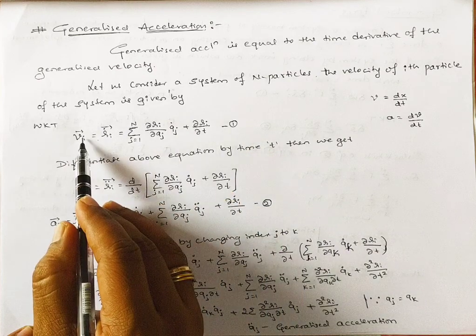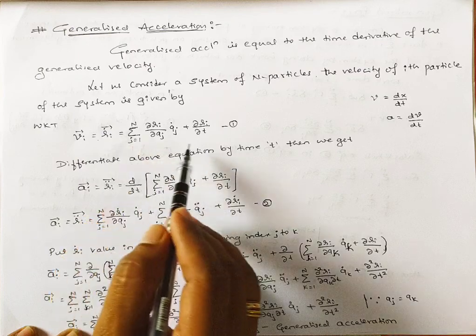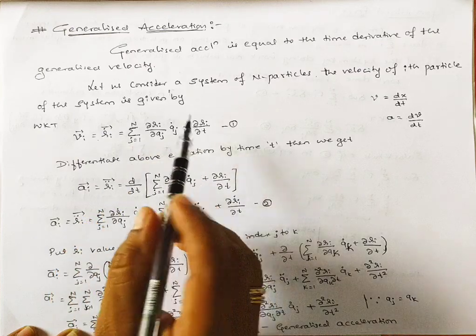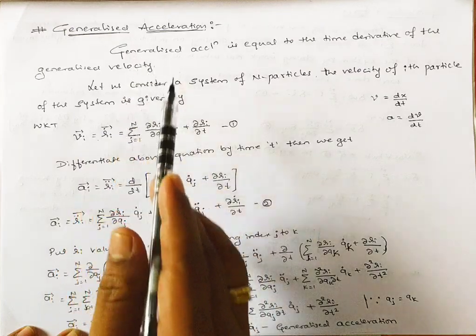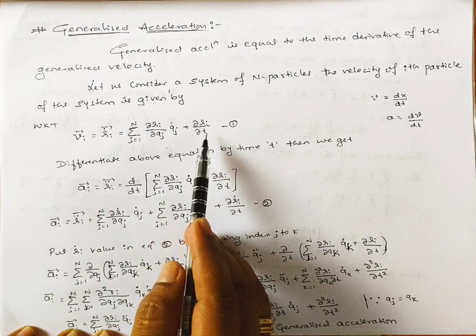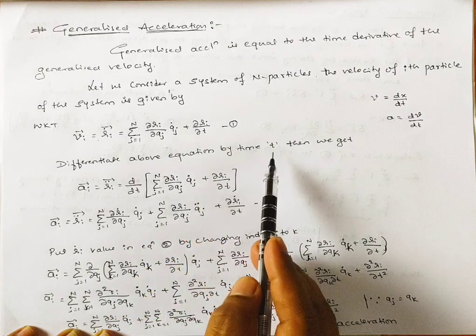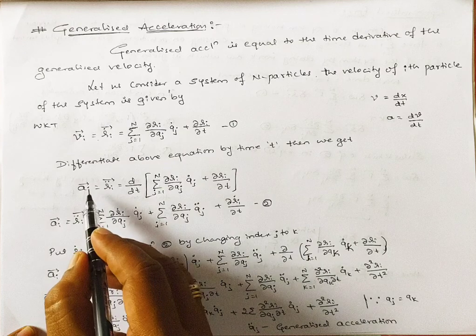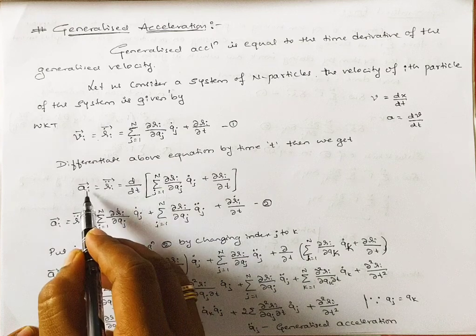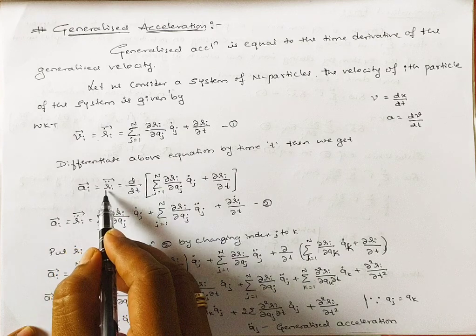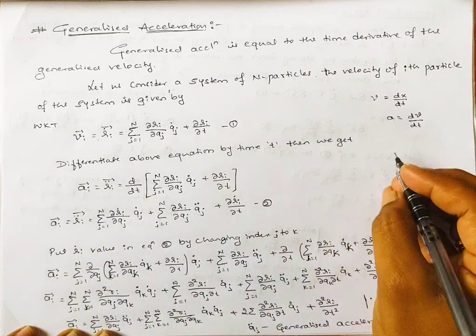We know the generalized velocity expression, but we actually want generalized acceleration, so we need to differentiate equation number 1 with respect to time t. Then we get ai, the acceleration, equal to r double dot.